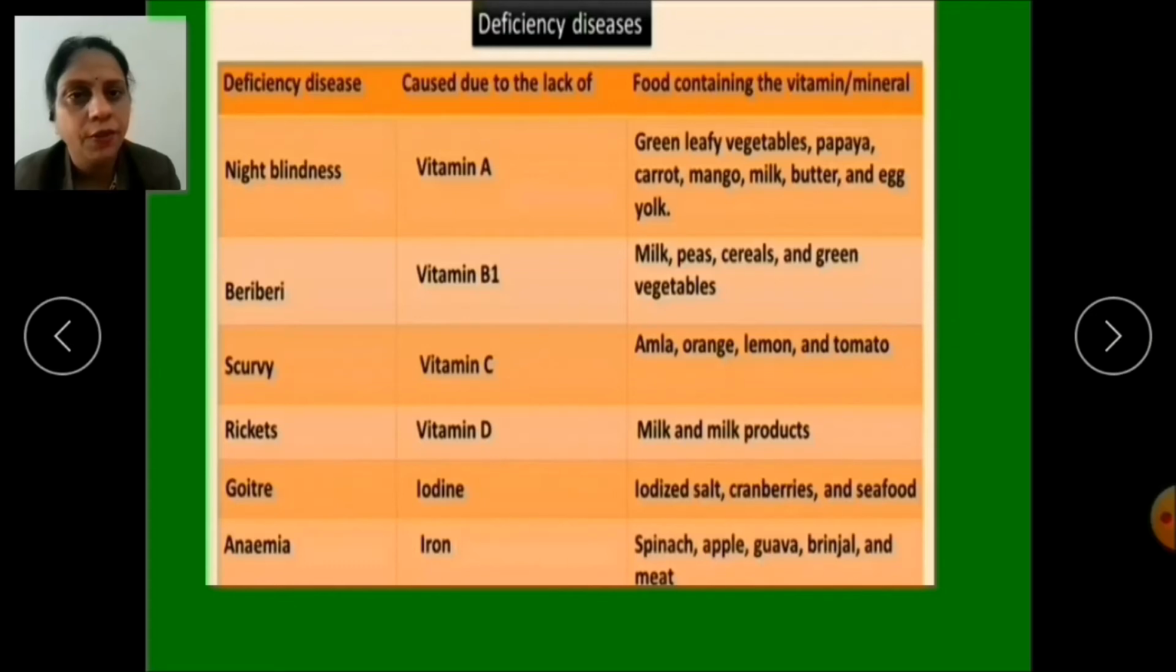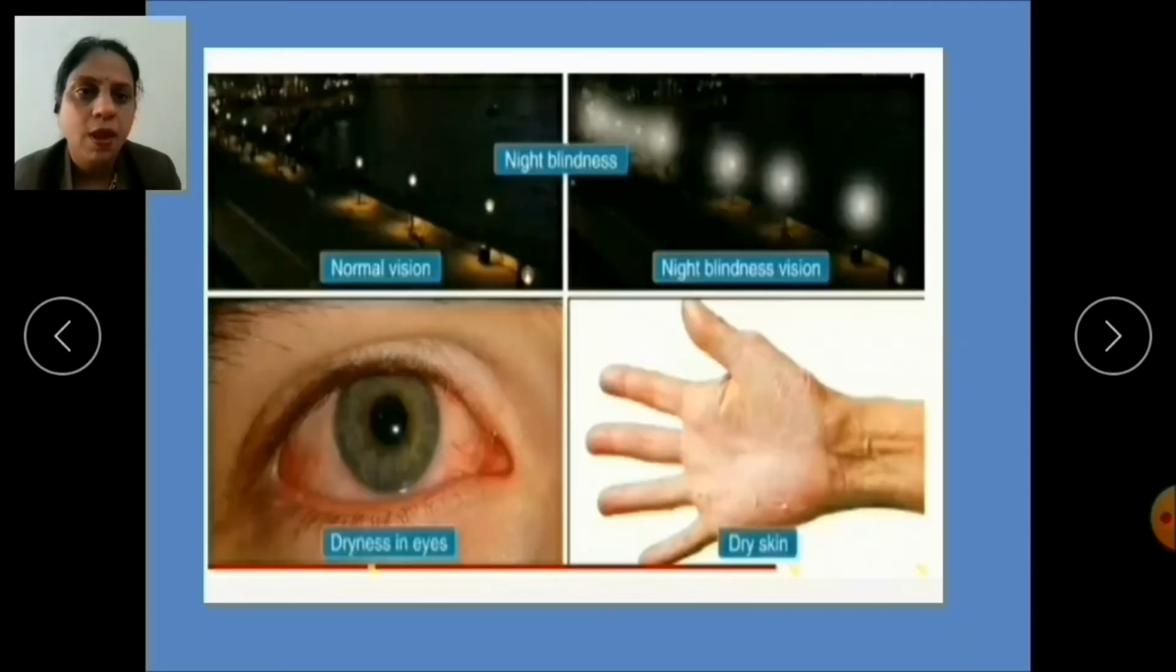Now you know, children, the various deficiency diseases caused due to the lack of these vitamins and minerals. Now we will learn their symptoms. First is night blindness. Its symptoms are dryness in eyes and dry skin. See this picture, children. The person who has normal vision will see this picture like this. But for a person suffering from night blindness, the same picture will seem like this. So the person who is suffering from night blindness cannot see properly at night.